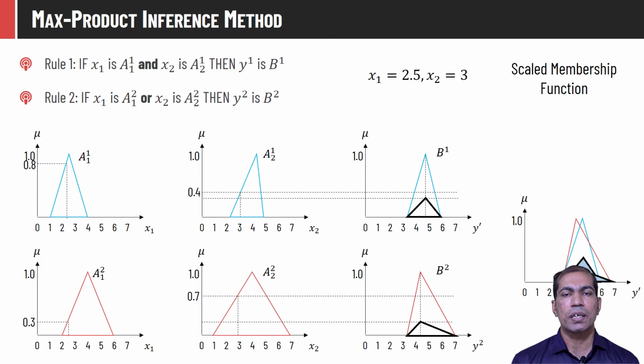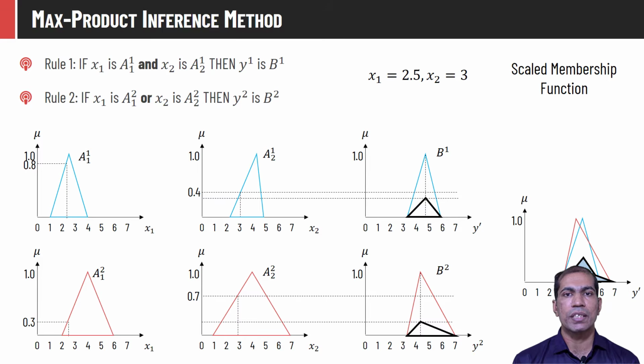In the max-product inference method, the membership value of yi in set bi is determined by taking the multiplication of the membership values of the input parameters. That is, the membership value of x1 in a11 multiplied by the membership value of x2 in a21 will be the membership value of y1 in b1. Then we have to rescale the original fuzzy shape up to that particular point.